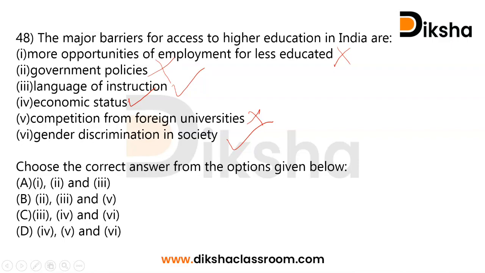So we can say language of instruction, economic status, and gender discrimination in society. That is, we have 3, 4, and 6. Option C is the correct answer. That is, the major barriers for access to higher education in India are language of instruction, economic status, and gender discrimination in society. Definitely it varies from question to question, depending upon the options. So for this one, you have option C as the correct answer.